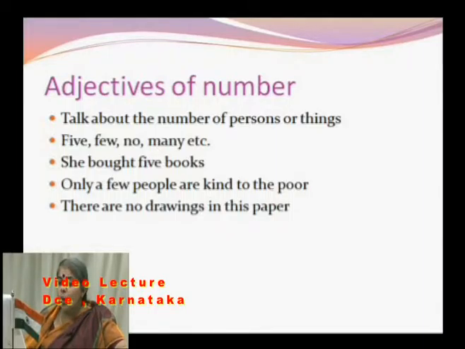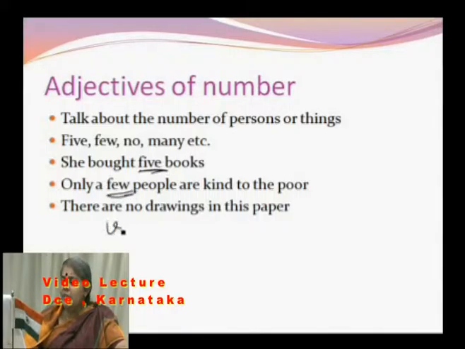The third type of adjective is adjectives of number. It talks about the number of persons or things. The adjectives that denote number are five, few, no, many. Now, she bought five books. It talks about books. Only a few people are kind to the poor. It talks about few people.